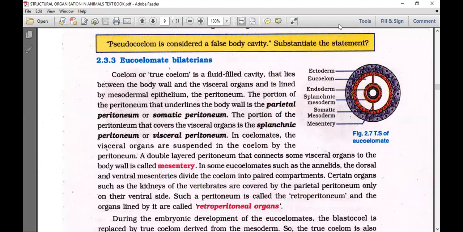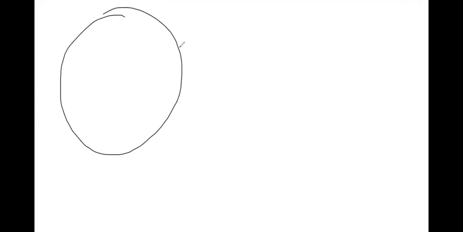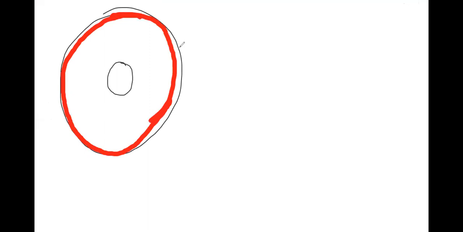I'll show you once again. If you take the transverse section of any organism, we have a mesodermal layer as the inner lining of the body wall and a mesodermal layer as the outer lining of the gut.